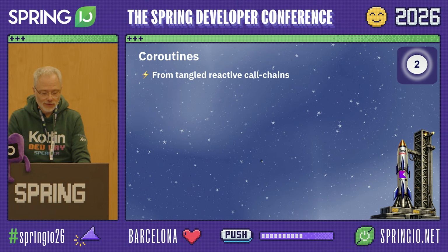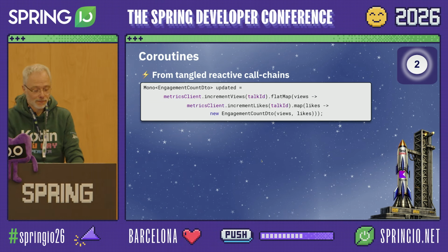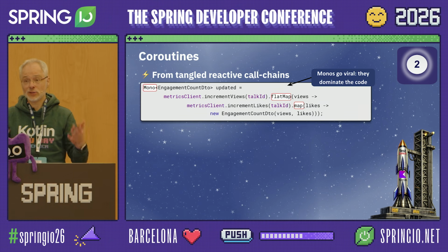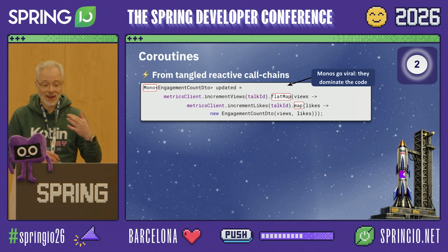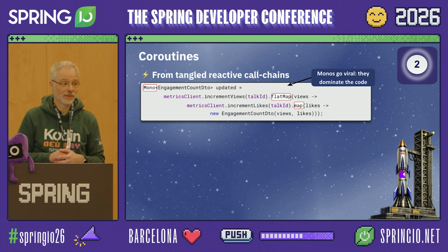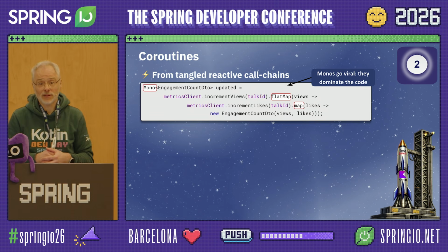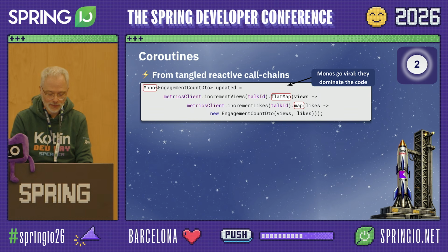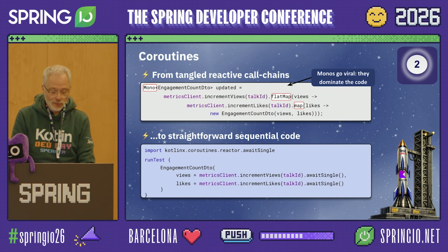Coroutines are really a very elegant solution to this problem. The problem with actual reactive building blocks is that they impose a complex abstraction upon you with complex operators like flatMap, map, and so on. This is why reactive programming is so hard. It's not about the intent you express, it's all about these monos, these building blocks. Coroutines give you the best of both worlds.